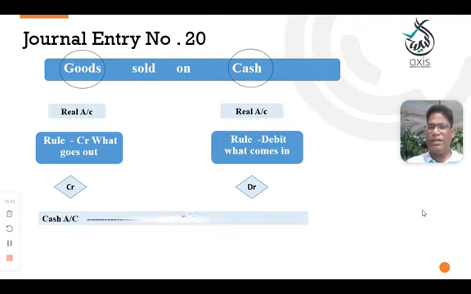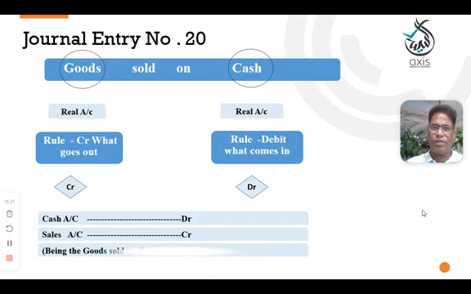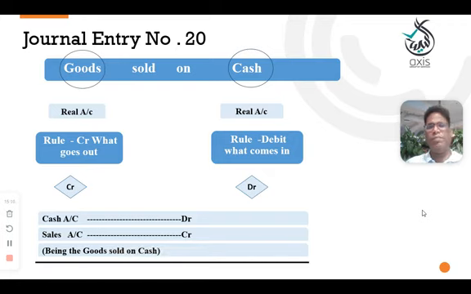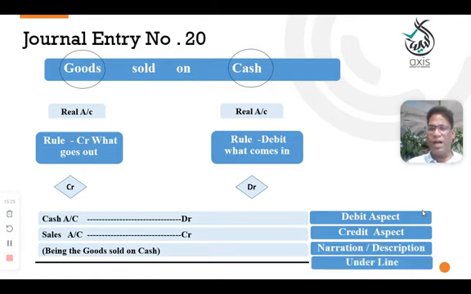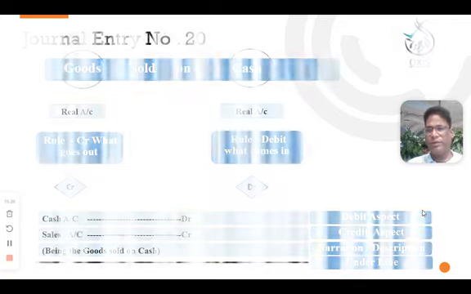So what is the general entry? Cash account debit to goods account credit, which is nothing but you need to use the word sales account credit, and narration being the goods sold on cash, and underline. The debit aspect in this transaction is cash, we are receiving the cash, that's why we record it as a debit aspect, and goods are going out, that's why we record it as sales, a credit aspect. Narration and underline. Clear? Please write down.